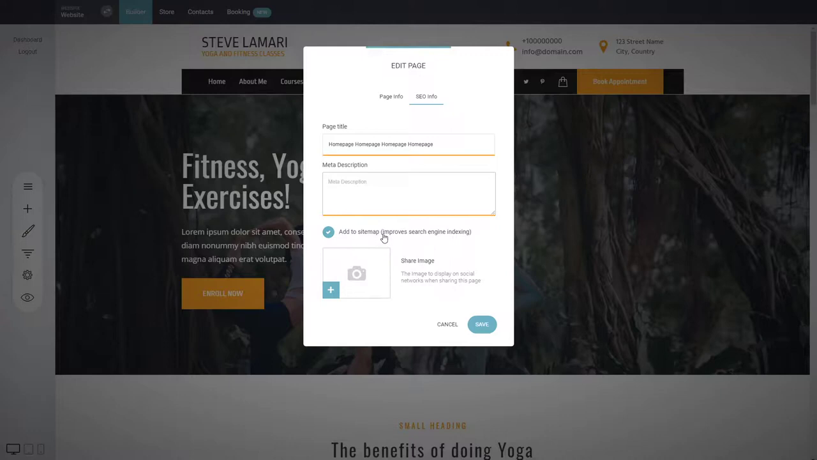So if you really don't want anybody to see it, just remove it from the sitemap and don't have any links to your page, so that it is basically hidden from the web. Only a person with a link can access it.